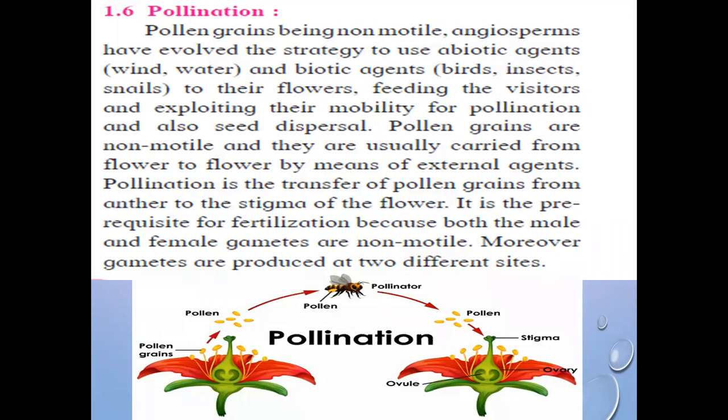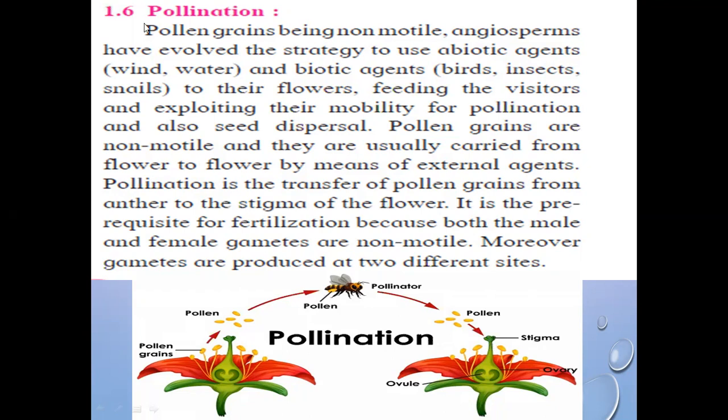पॉलिनेशन. Pollination is the transfer of pollen grains from anther to the stigma, either of the same flower or by different flowers. So in this diagram, you can see it is the complete flower which is having sepals, petals, androecium and gynoecium. So this anther is producing pollen grain. Pollen grains are depositing from one flower to another flower, not only from one flower to another flower, but from the anther to the stigma. It may be deposited on the same plant, or these anthers may be transferred to the stigma of another flower.